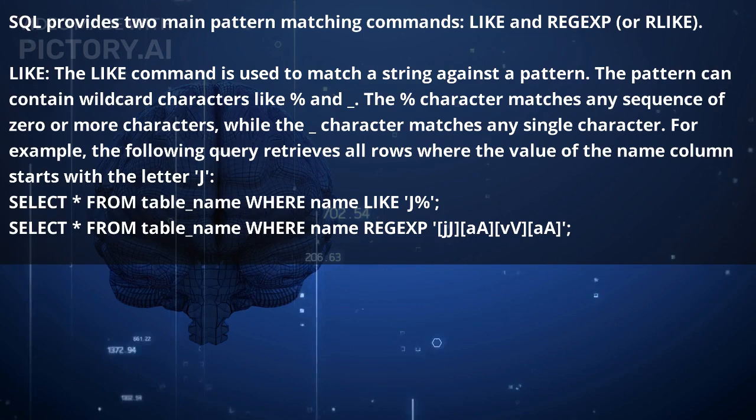The LIKE command is used to match a string against a pattern. The pattern can contain wildcard characters like % and underscore. The % character matches any sequence of 0 or more characters, while the underscore character matches any single character. For example, the following query retrieves all rows where the value of the name column starts with the letter J.